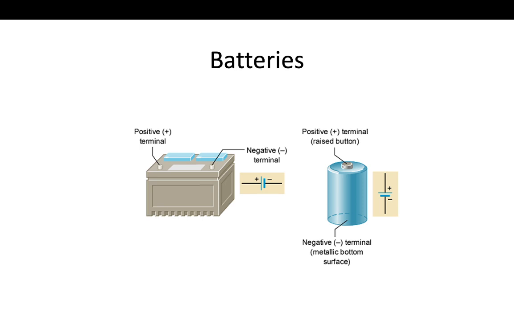Solar cells create voltage directly from light, while thermoelectric devices create voltage from temperature differences. All such devices create potential difference and can supply current if connected to a resistor.